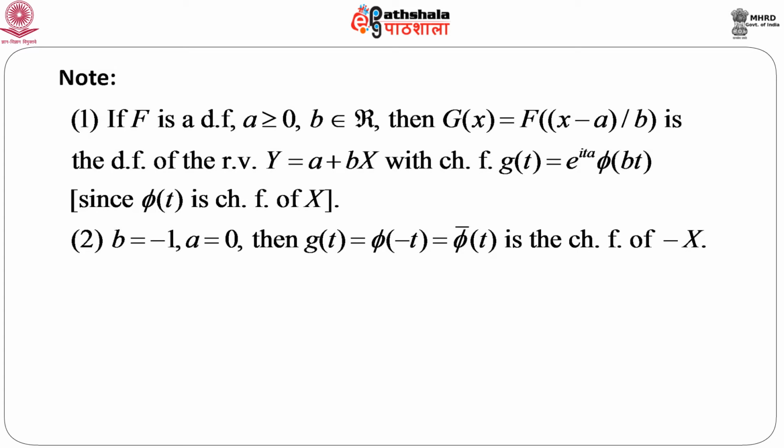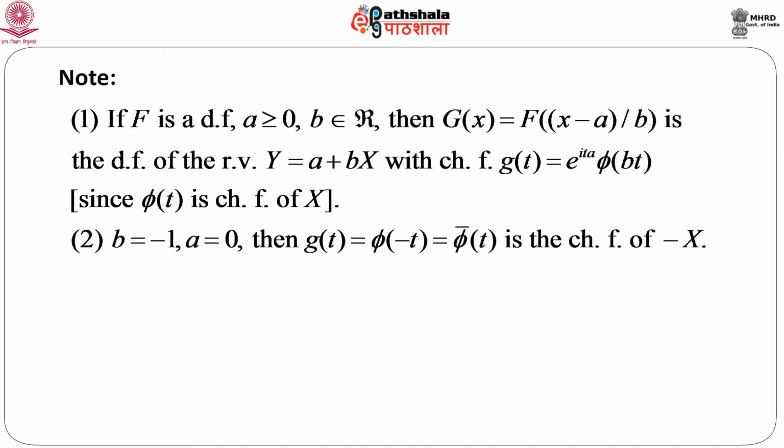So this function can be treated as the characteristic function. In fact, it is the characteristic function corresponding to this new random variable, which is obtained by shifting the origin and scale from the old variable, capital X. If we put b equals minus 1 and a equals 0, then g(t) becomes phi of minus t, because a equal to 0 means e to the power 0 is 1.